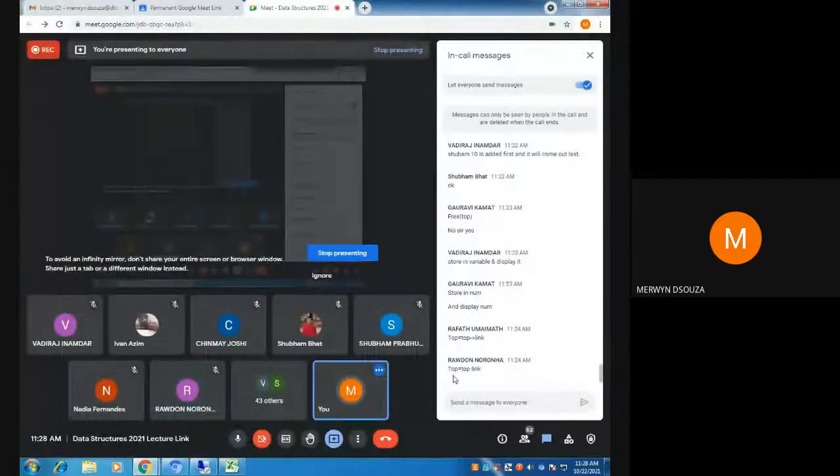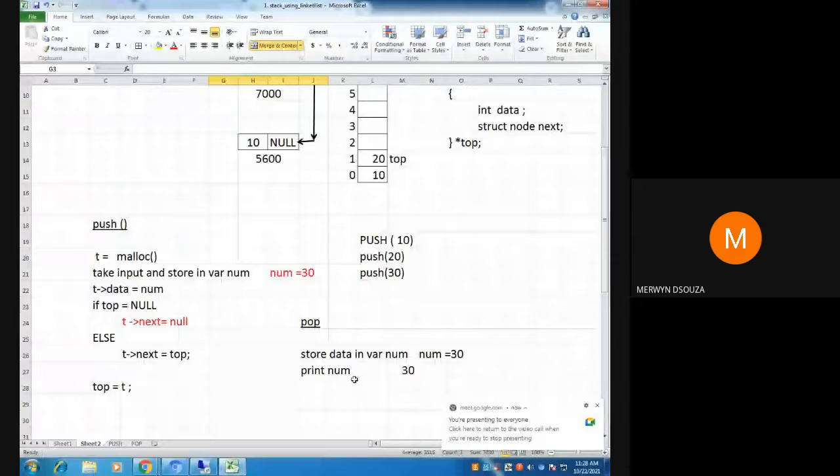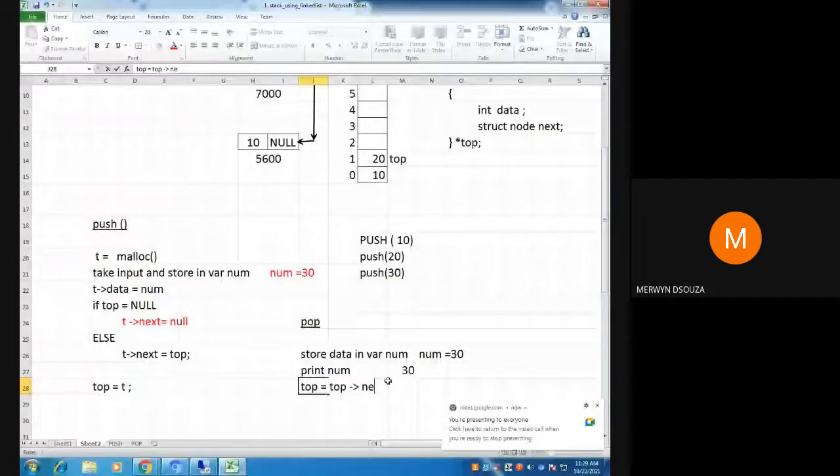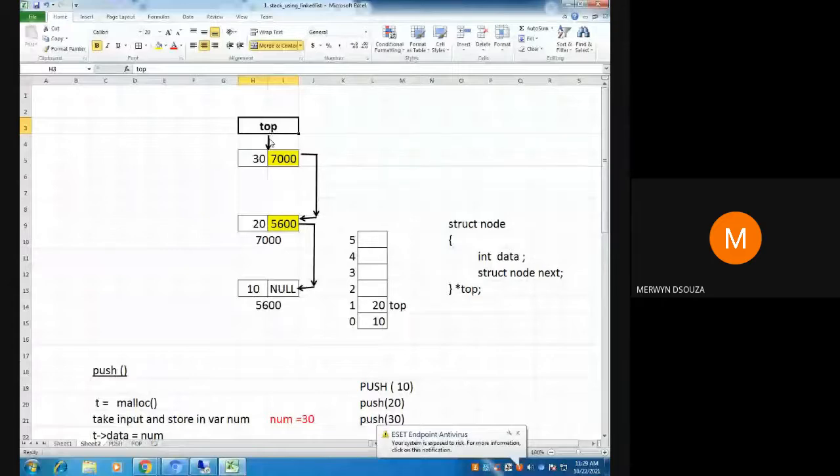What is the code for it? It is like how Rafat and Rowden have said: top equal to top arrow link. So if you are going to delete this node, before doing the actual deletion, you shift top. You shift top by doing top equal to top arrow link, or next. In my case, since I have taken next in the struct, I'm going to say top equal to top arrow next.